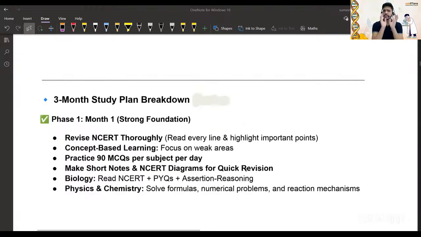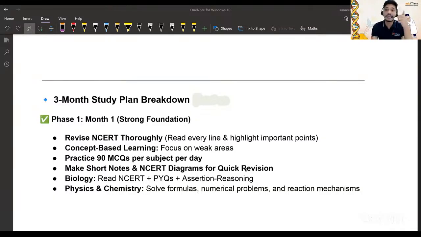First of all, the 3 month study plan breakdown. Phase one, you should have a strong foundation. The foundation should be very strong. Revise NCERT thoroughly, right? NCERT has to be read thoroughly, every line, and highlight the important topics written there. Then concept-based learning, focus on the weak areas. If you know the concept, even if the question is flipped or tricky or a little tough, you can answer it, right? Then practice 90 MCQs per subject per day.